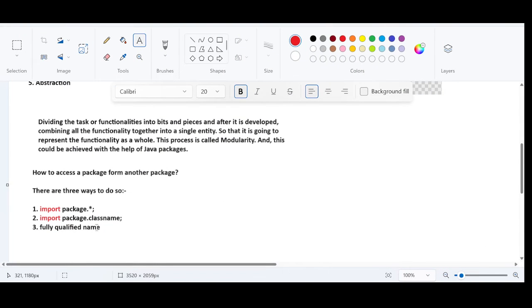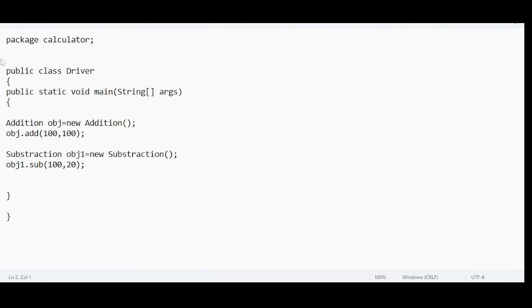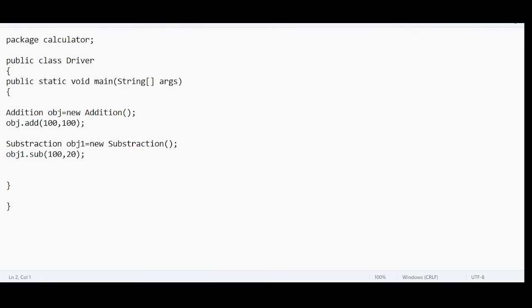And the last one is fully qualified name. Fully qualified name is nothing but, forget about using the import statement. Instead, directly use the package name here. Addition is the class, and addition is inside the common package. So I will give the instruction as common dot addition. This is fully qualified name.